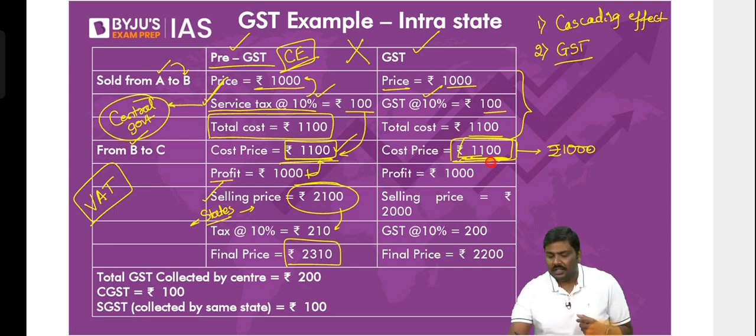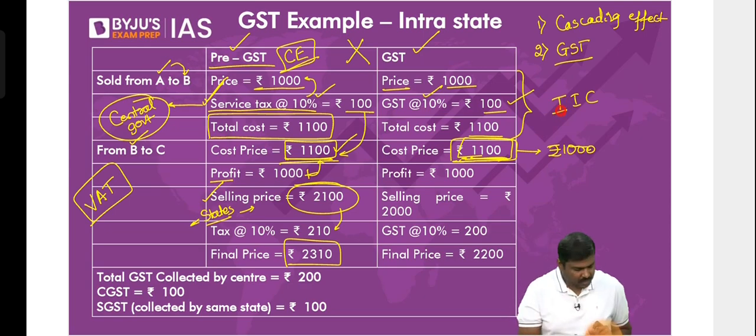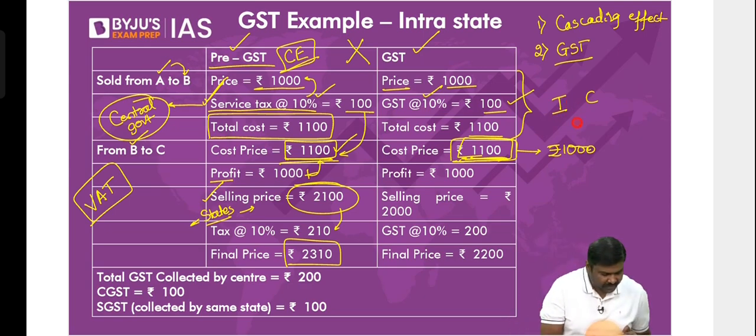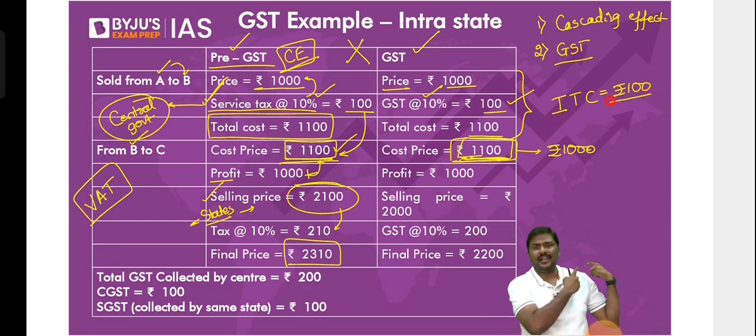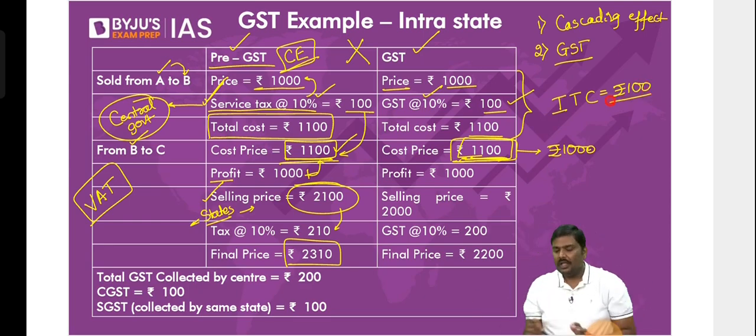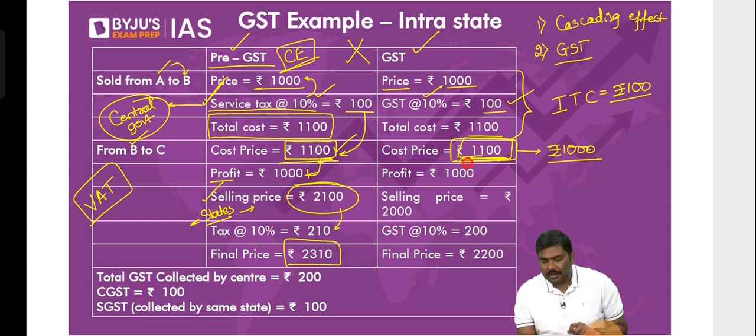Sir, why not 1100? The person has already paid a GST of 100. Remember the term? Under GST, the government says you will get input tax credit of 100 rupees. So if you're going to get 100 rupees, will you transfer it to the customer? No, you will not transfer it. You will leave it. Now 1000 rupees is your raw material cost. You have added a profit of 1000 rupees. You want to sell it at 2000 rupees.